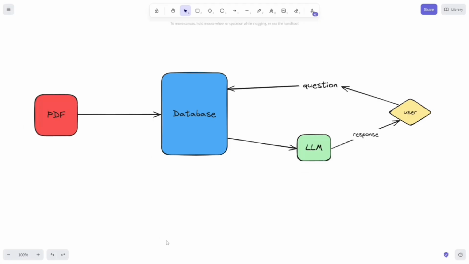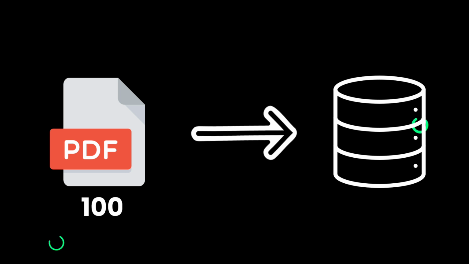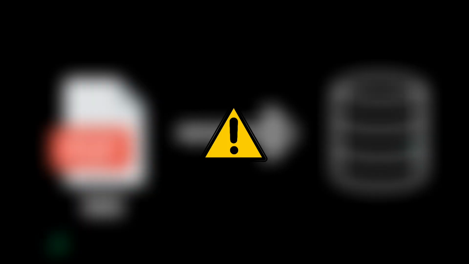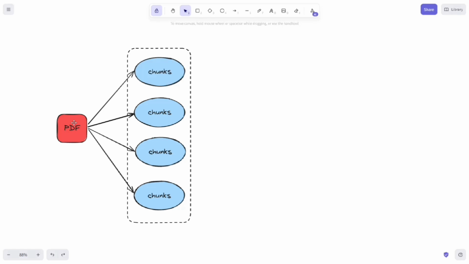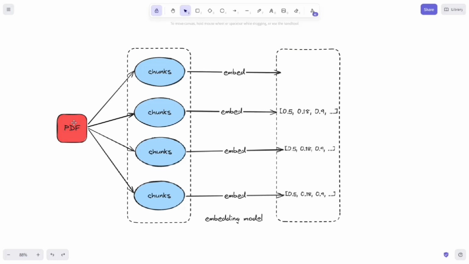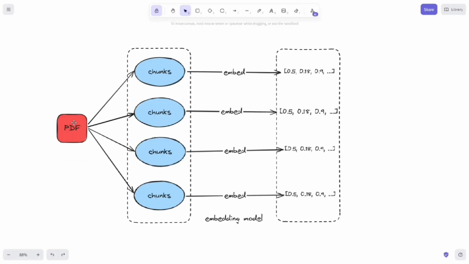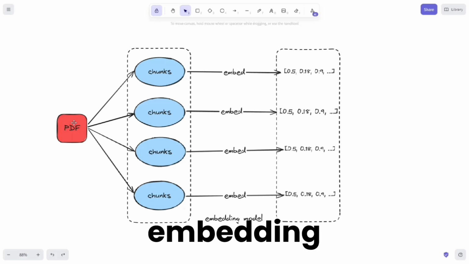First of all, the data from a PDF or any other file is not stored directly. Suppose you have a large PDF file of 100 pages. If we directly try to store it, it will be a disaster. So instead, it is divided into small parts, also known as chunks. And then instead of storing these chunks as they are, they are converted into vectors. Vectors are just an array of numbers between -1 and 1. And this conversion process is called embedding.